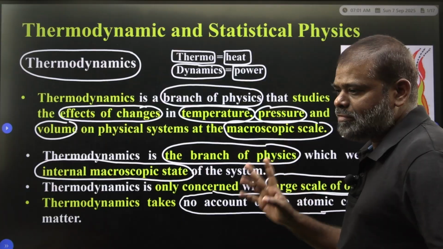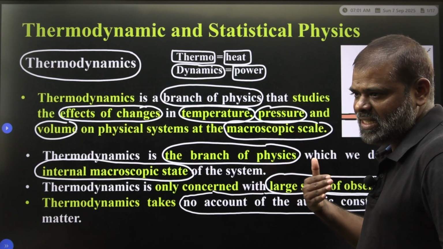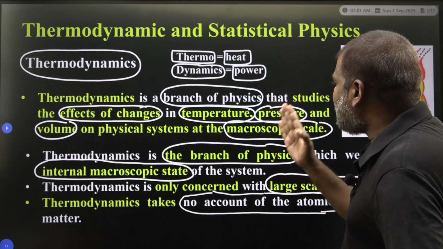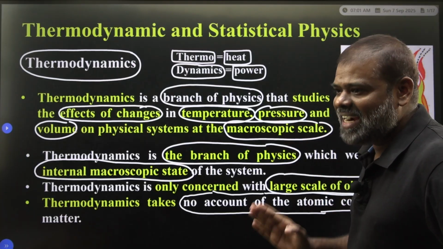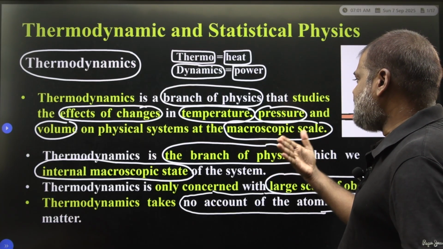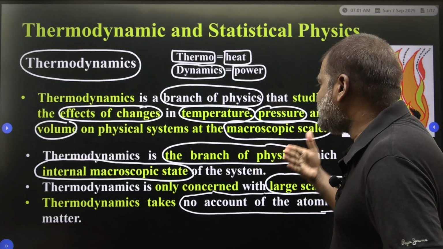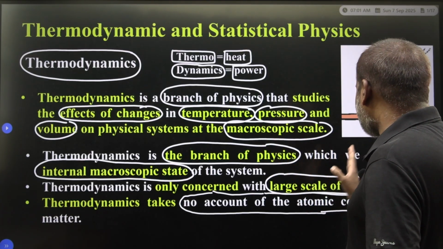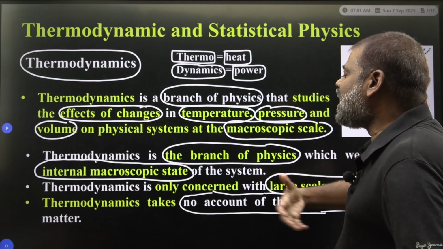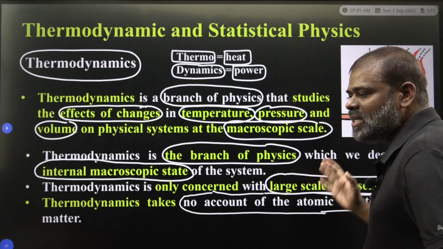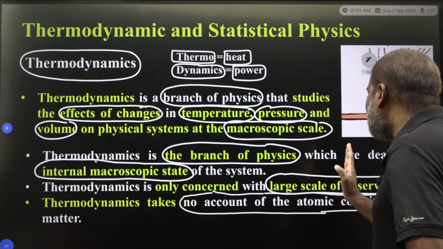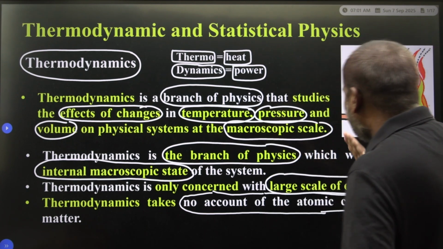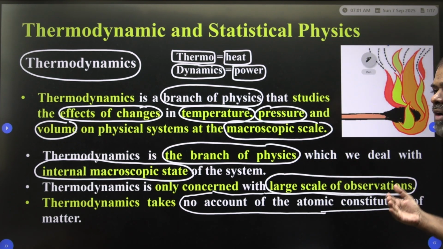Thermodynamics is the combination of two terms, one is thermo, another one is dynamics. Thermo means heat and dynamics means power. Thermodynamics is a branch of physics that studies the effect of changes in temperature, pressure and volume on physical systems at the macroscopic level. Thermodynamics is the branch of physics which deals with the internal macroscopic state of the system. Thermodynamics is only concerned with a large scale of observations. Thermodynamics takes no account of the atomic constitution of matter.